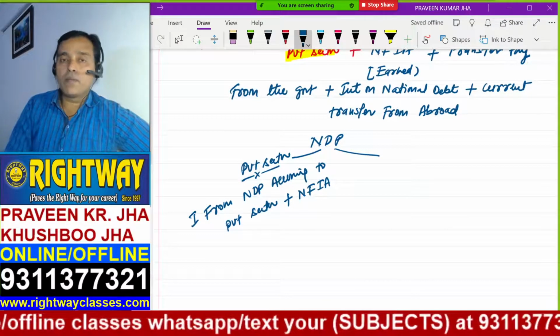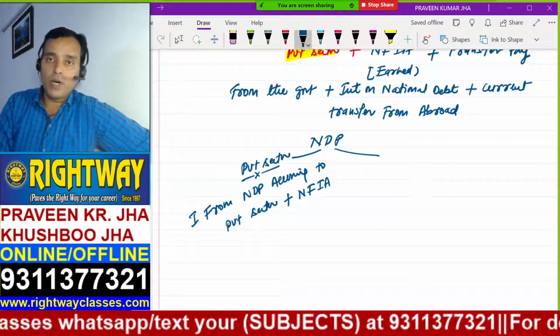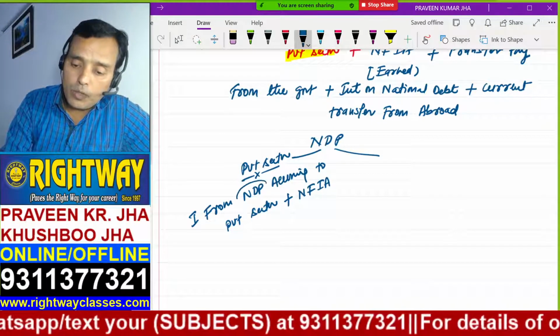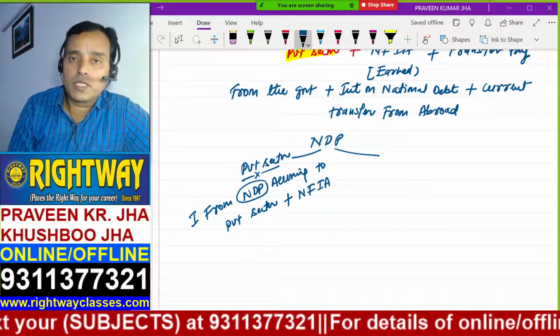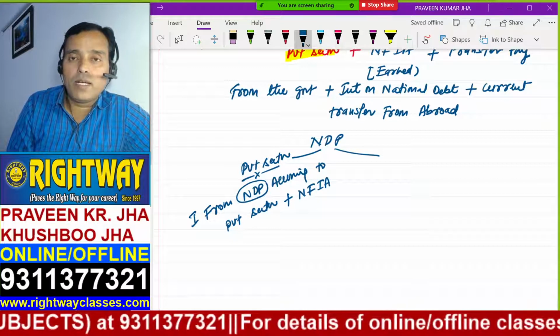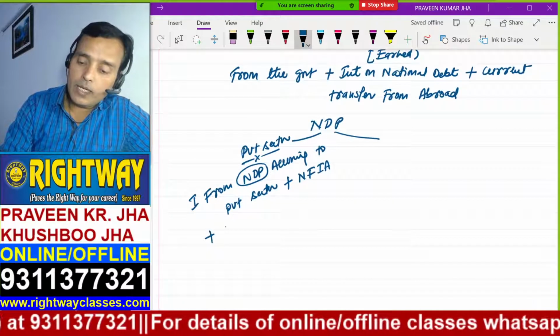The concept of NFIA I told you already: net factor income from abroad. Why is this added here? Because NDP does not already include this. NDP does not include this, so that's why we have to include it separately. Net factor income from abroad. Then what? Then transfers.